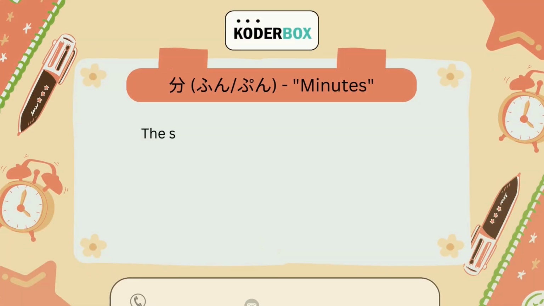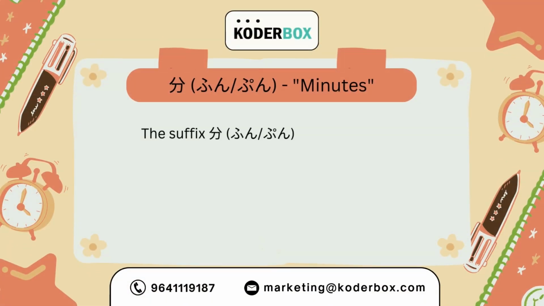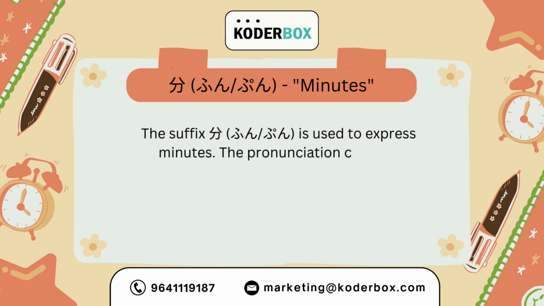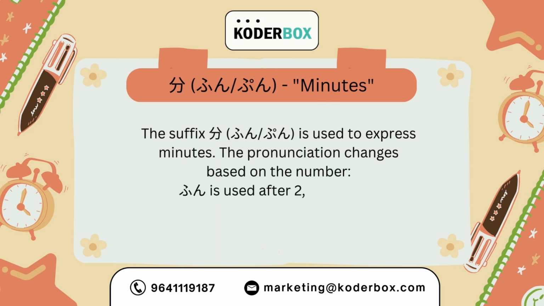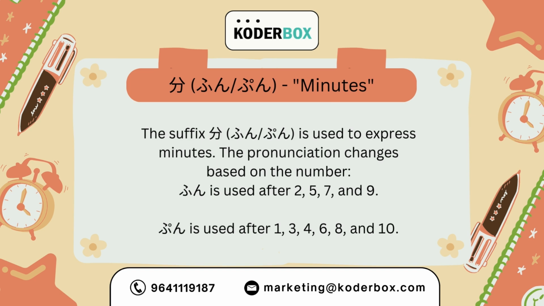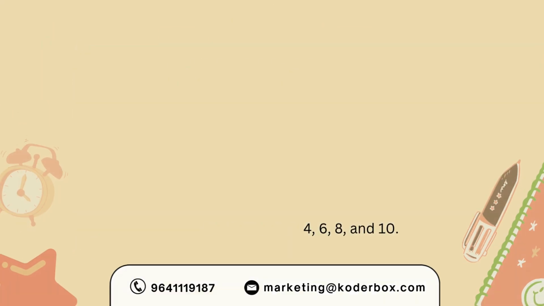Fun, which equals minutes, is also called pun. The suffix fun or pun is used to express minutes. The pronunciation changes based on the number. Fun is used after 2, 5, 7, and 9. Pun is used after 1, 3, 4, 6, 8, and 10.